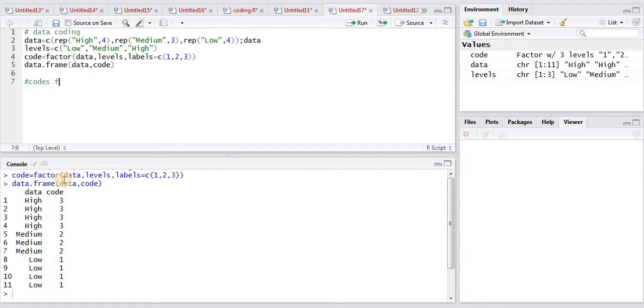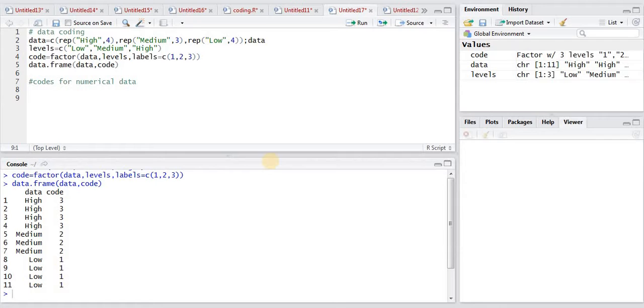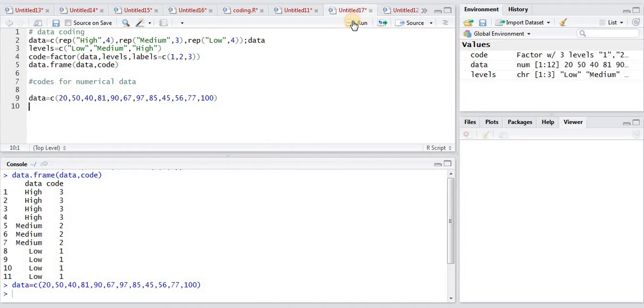Then let us consider quantitative data in the form of continuous data, which can also be coded as 1, 2, 3 as per our requirement. This is my data and I have to grade this data, so I will use the command letters from 1 to 4 comma grades.